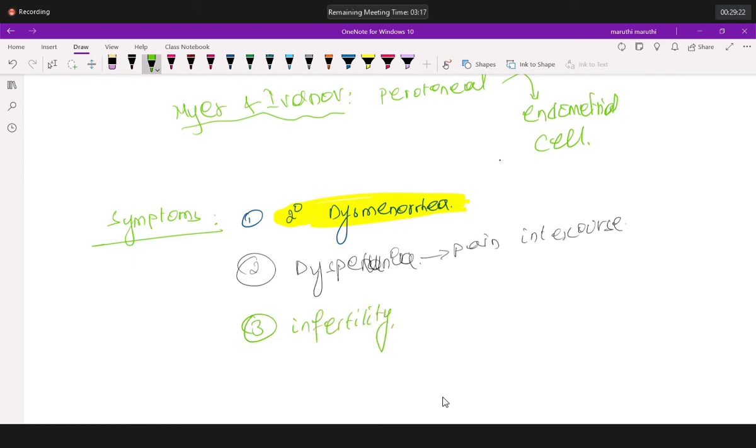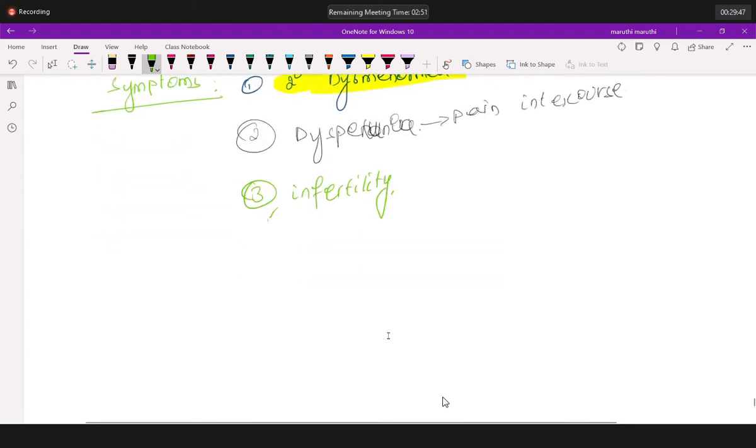Infertility. Why infertility? You'll understand in one minute, during the diagnostics. All right, everybody, so far everything is clear? Dysmenorrhea, dyspareunia, and infertility. Okay, so let's start discussing a female coming with these symptoms.